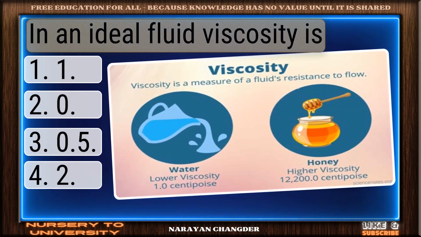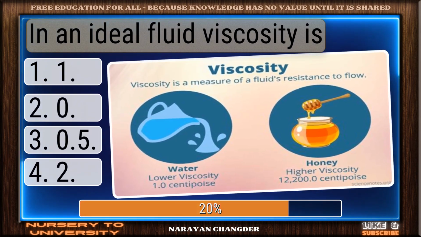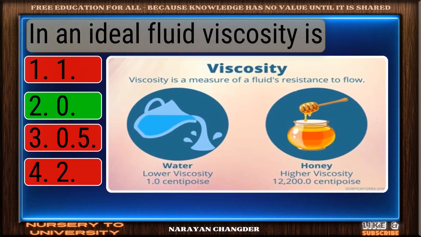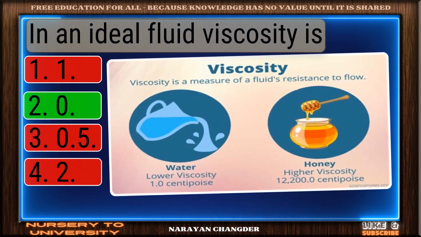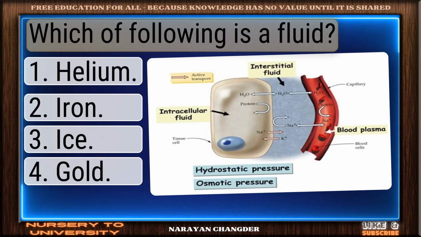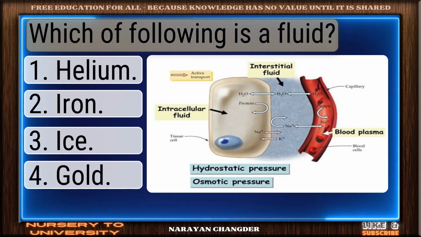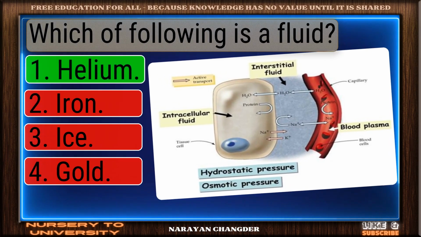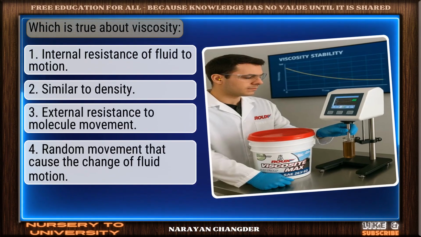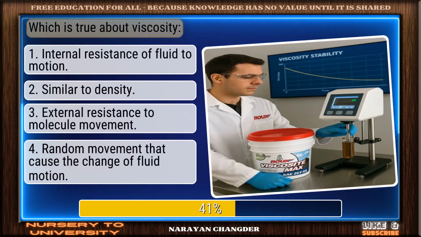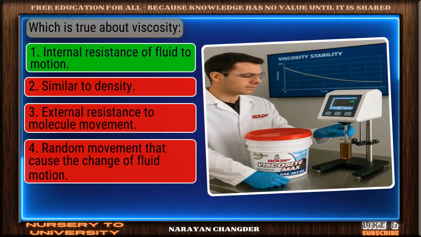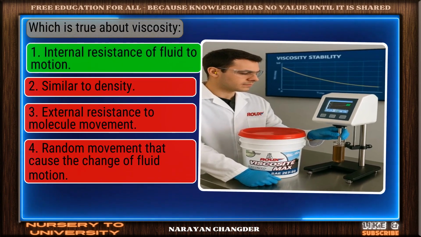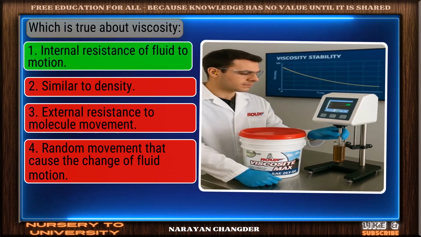In an ideal fluid viscosity is. Exactly. Zero makes sense and it is the right choice. Which of the following is a fluid? Helium is the answer. Which is true about viscosity? Good job. Your answer, internal resistance of fluid to motion, works well here.